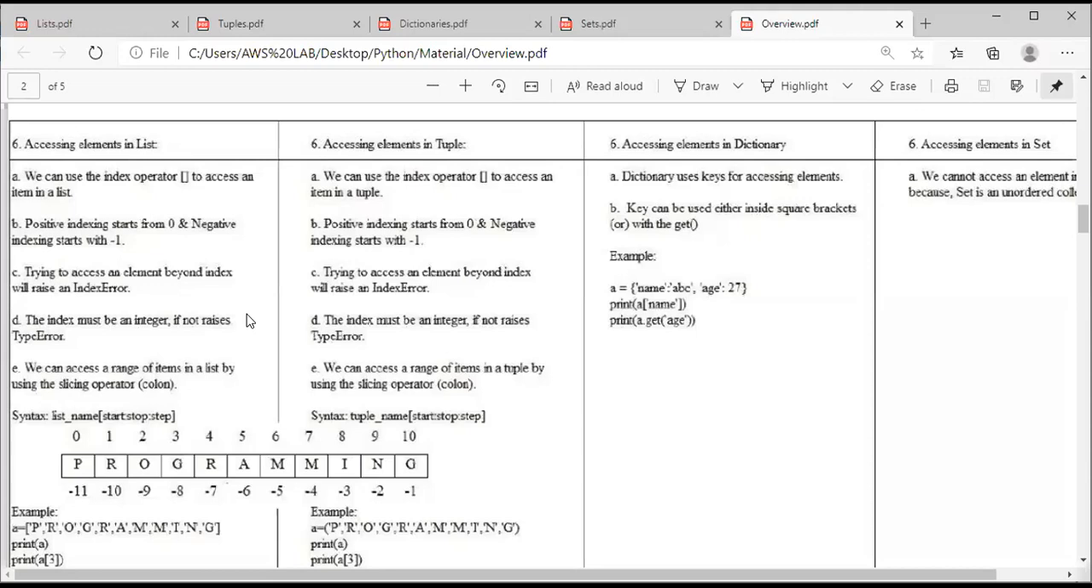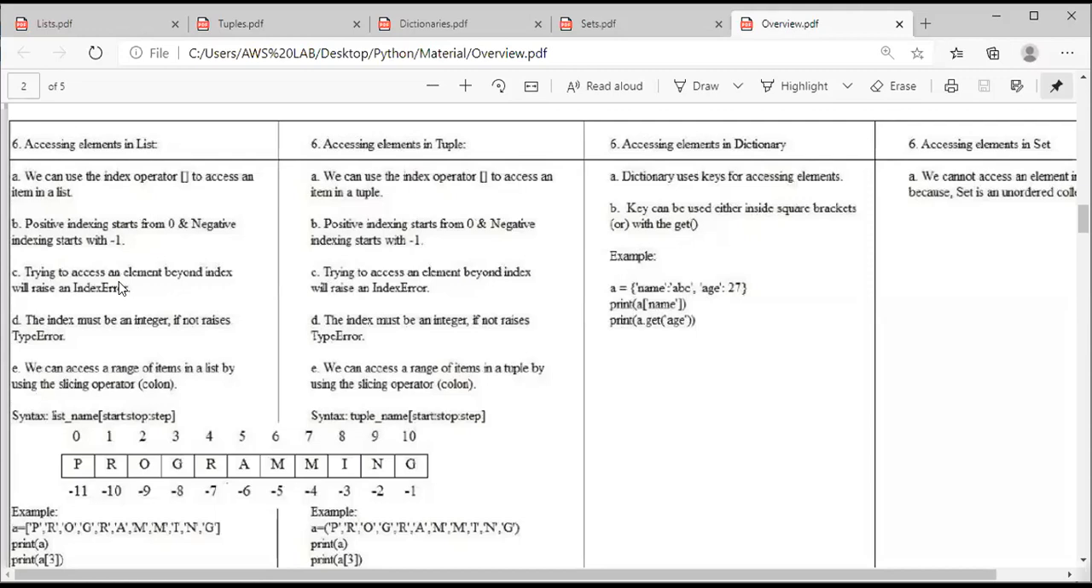Third one, if the user is going to access any element beyond the index, for example, indexes only go up to 5 and the user tries to access an index that does not exist, like 6, 7 and so on, then we get an index error.